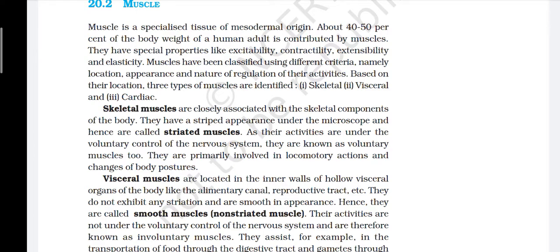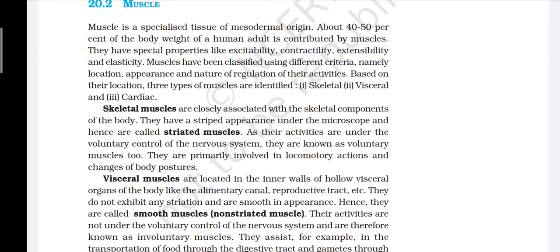Skeletal muscles are closely associated with the skeletal components of the body. They have a striated appearance under the microscope and hence are called striated muscles. As their activities are under the voluntary control of the nervous system, they are known as voluntary muscles too. They are primarily involved in locomotory actions and changes of the body posture.